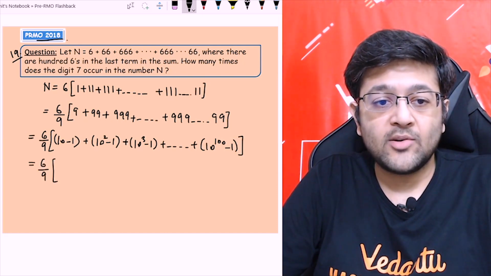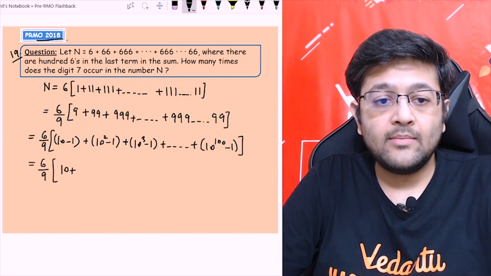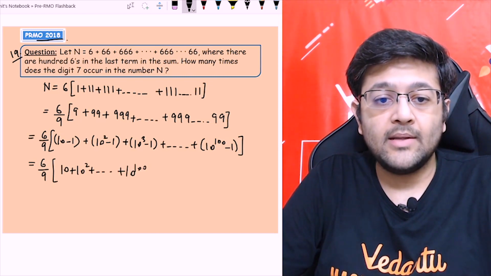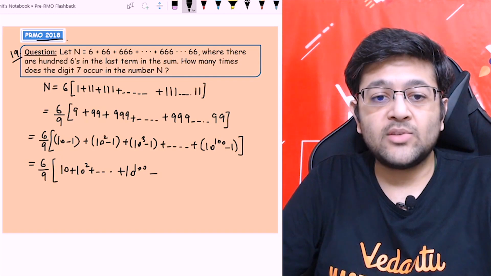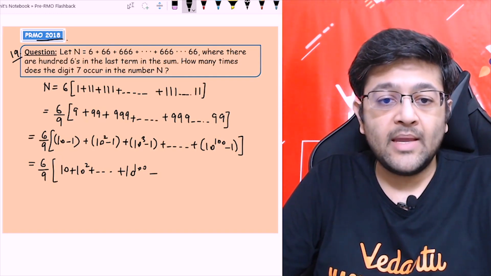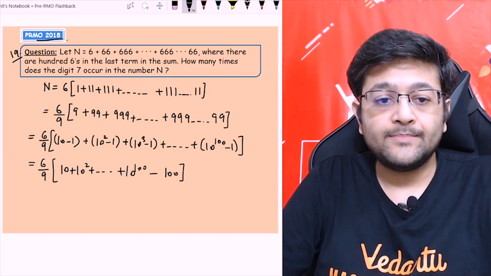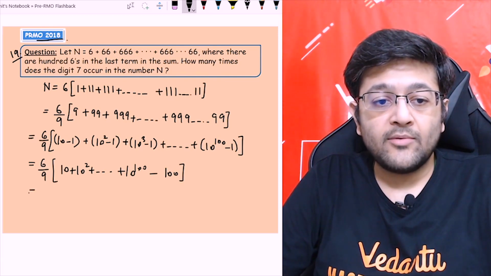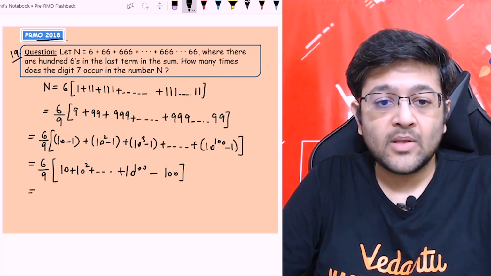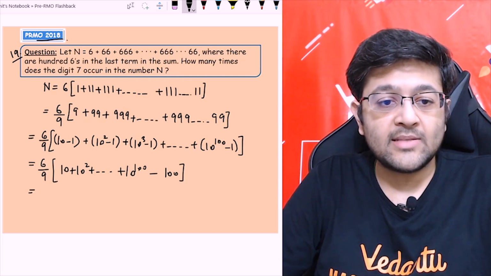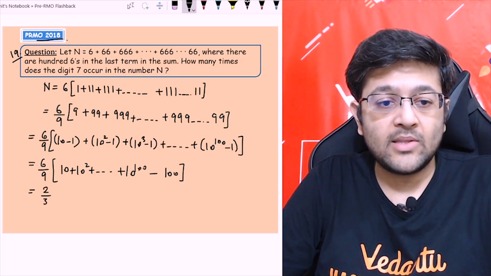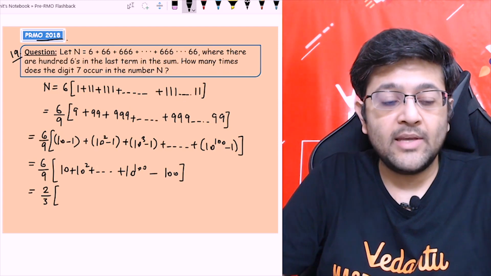You take 6 by 9 common, this will form 10 plus 10 square and so on up to 10 power 100 minus, the minus 1s will join, that will make a total of 100, right? So guys, we don't have to subtract directly now. So what we'll do is one thing. First of all, let's write 6 by 9 as 2 by 3. They will cancel by 3, so let's write it as 2 by 3 only.